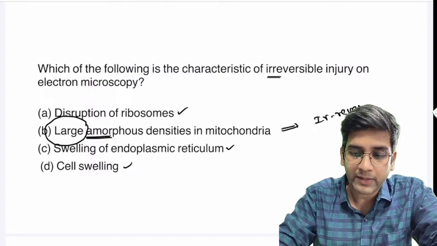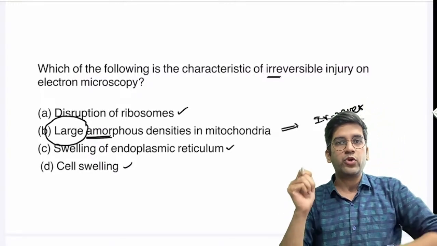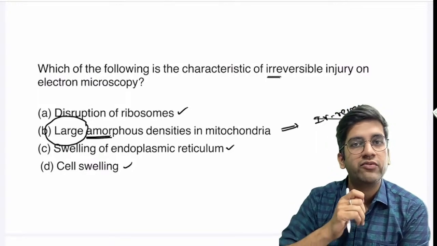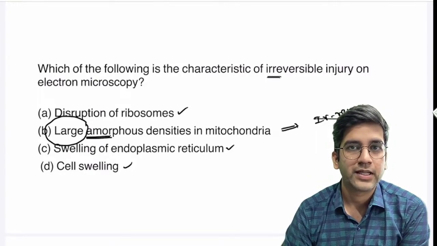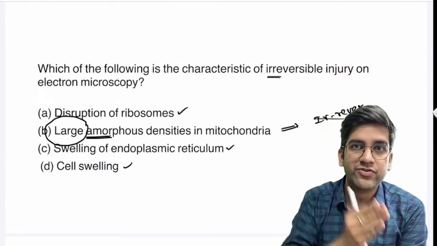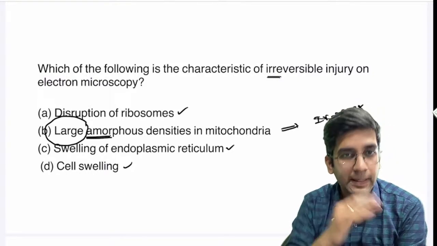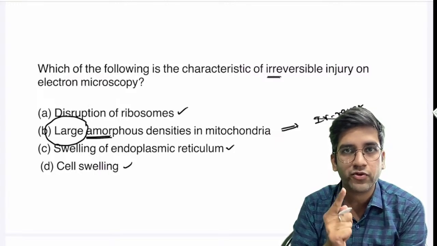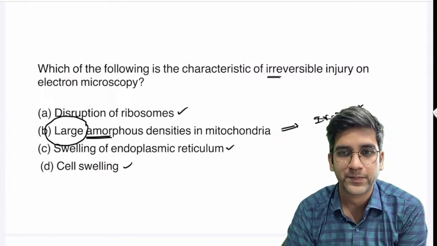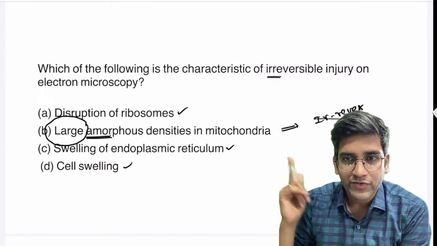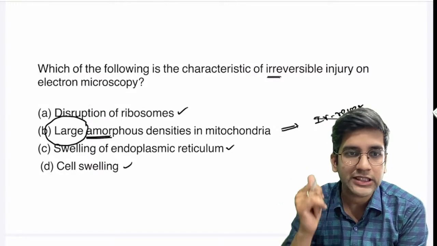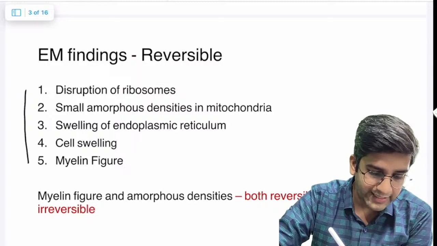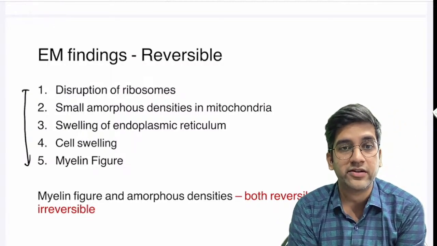Since we are on the topic, I'm going to ask you a related question. I want you guys to comment. There are two findings in electron microscopy that can be seen in both reversible as well as irreversible injury. What are they? Apart from the disruption and swelling of endoplasmic reticulum and the cell, which two findings are common to both reversible and irreversible cell injury? One is obviously your myelin figure, and the other one is your amorphous deposit. So these are the classical findings in electron microscopy in cell injury.